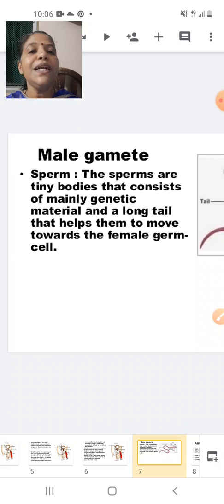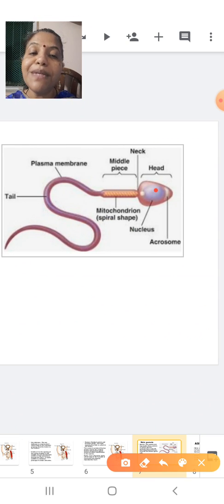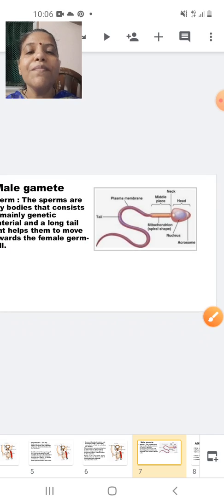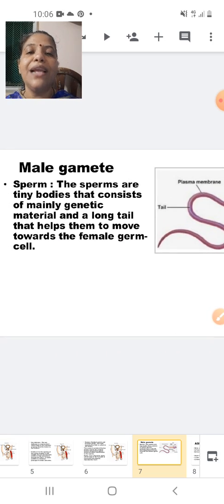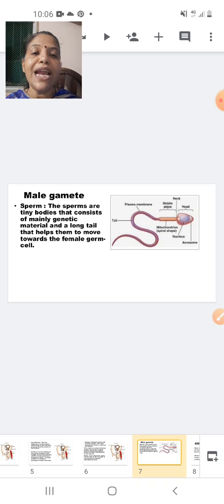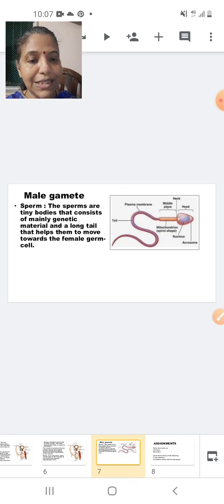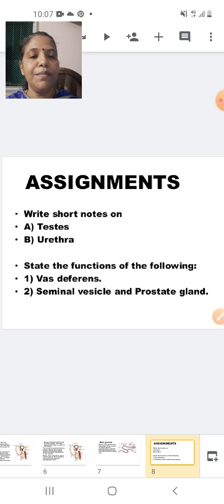Sperms are tiny bodies that consist of mainly the genetic material. Where is the genetic material present? As I told you, the genetic material is present in the nucleus. Genetic material and a long tail that helps them to move towards the female germ cell. All of you know that female germ cell is another word for female gamete or the ovum. So students, that marks the end of the male reproductive system with a note on the male gamete. Now it's time for your assignment questions. So let's look into the assignment here.